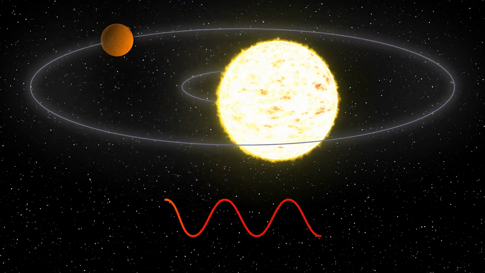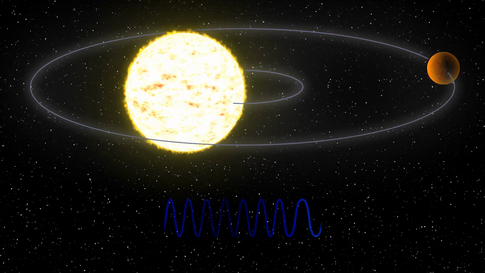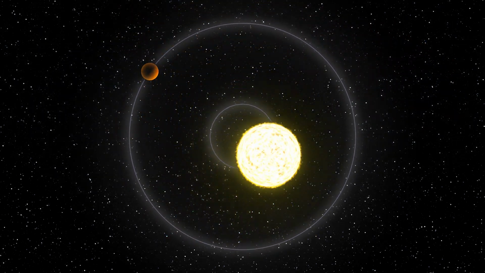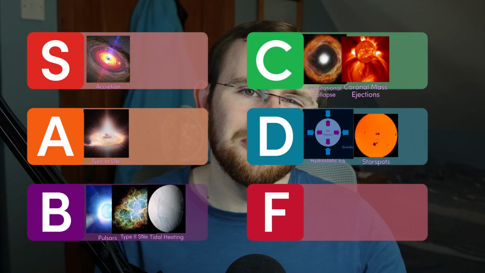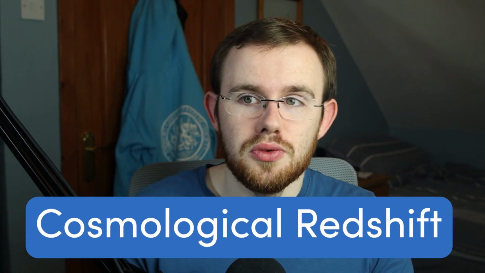And you can see this pattern of slightly more red, slightly more blue repeat periodically as the exoplanet orbits its star. We can detect this. It's really cool for finding exoplanets, but the phenomenon itself is rather pedestrian. C tier.